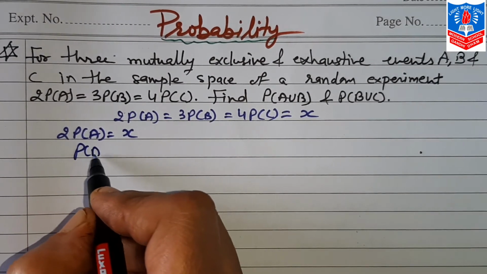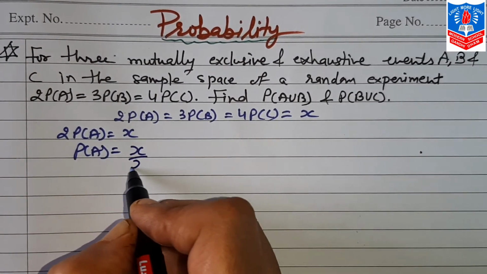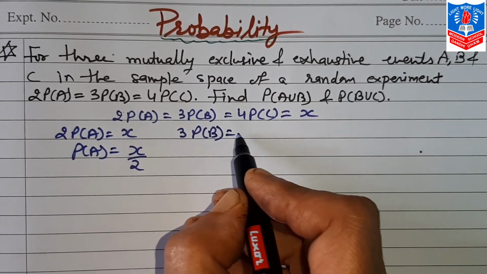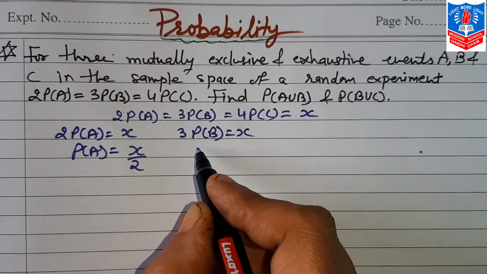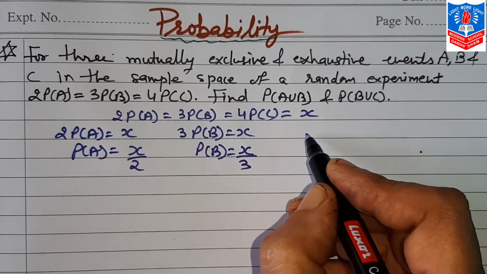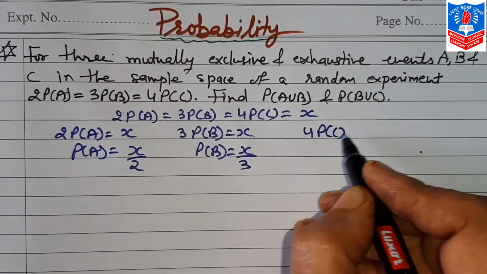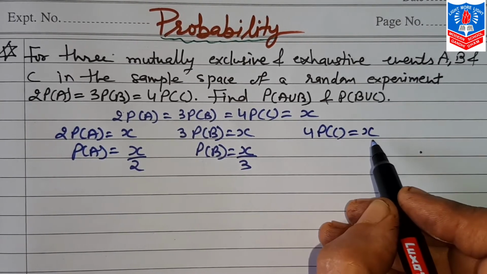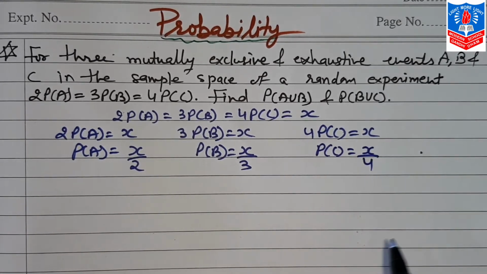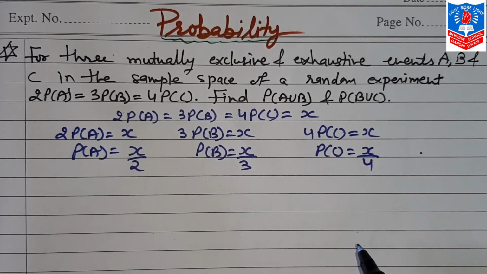So I can write this way that 2 probability A is equal to X. So probability A will be X by 2. Same way 3 probability B is equal to X, so probability of B will be X by 3. Same way 4 probability C is equal to X, so probability C will be X by 4.